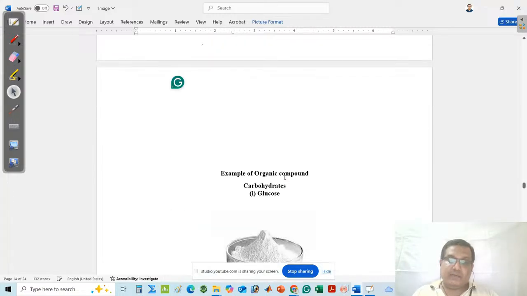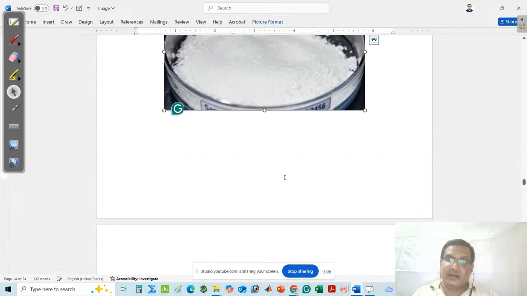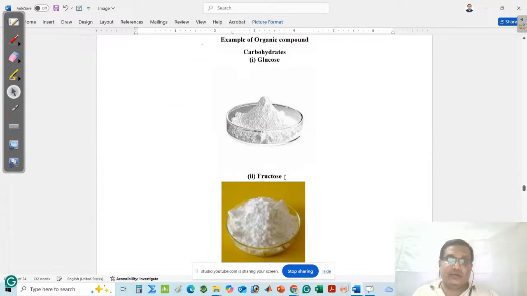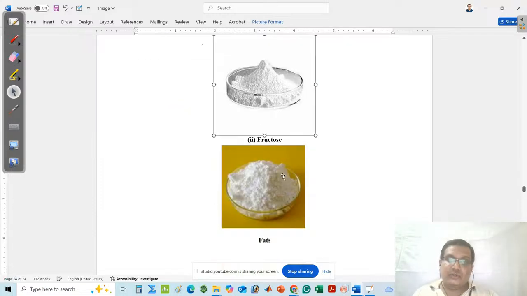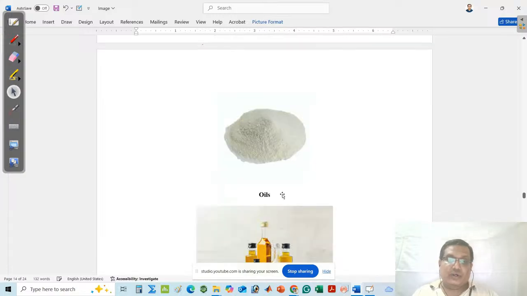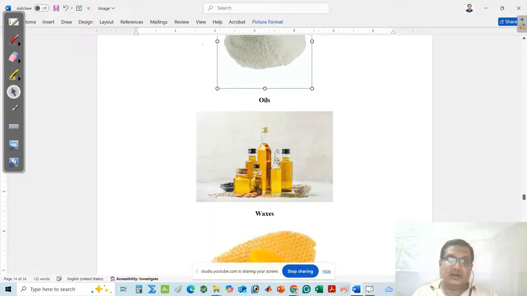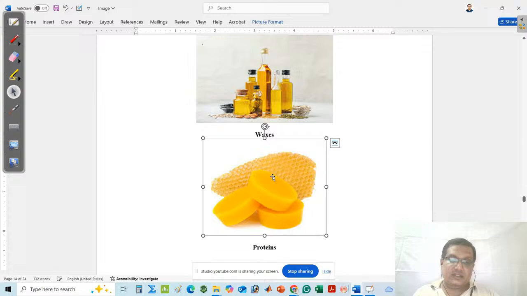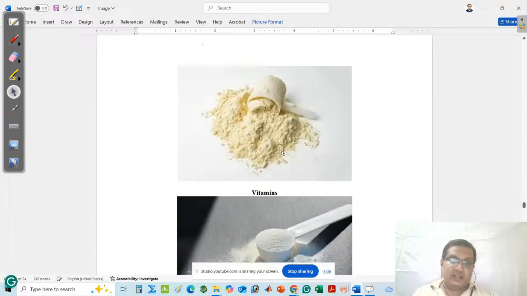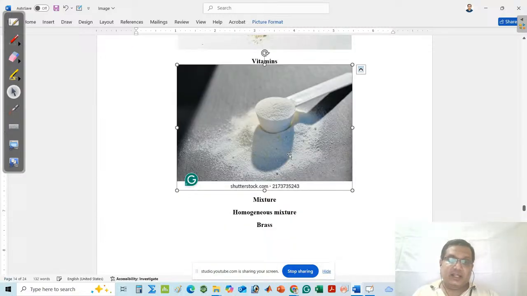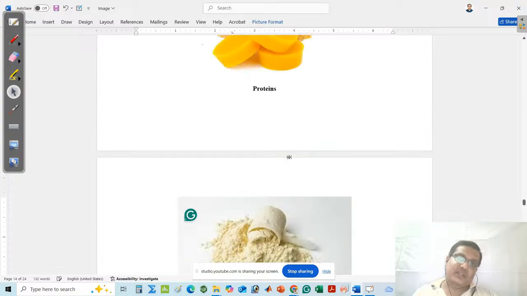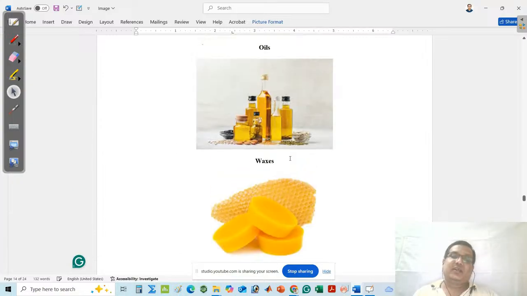All are not found from living organisms. But if I talk about glucose, fructose, fat, oil, wax, protein, vitamin, then these substances are found from living organisms.